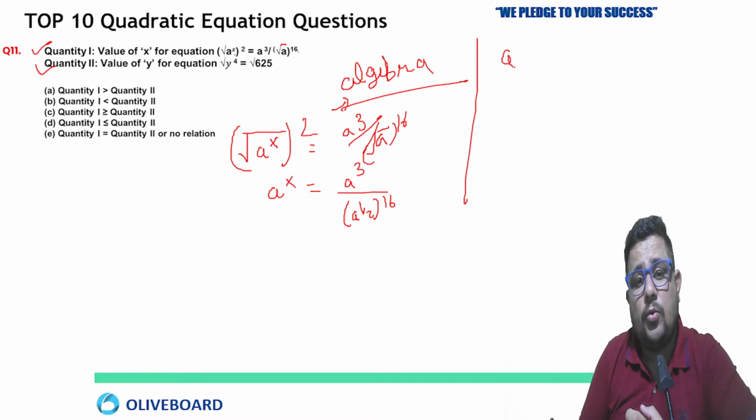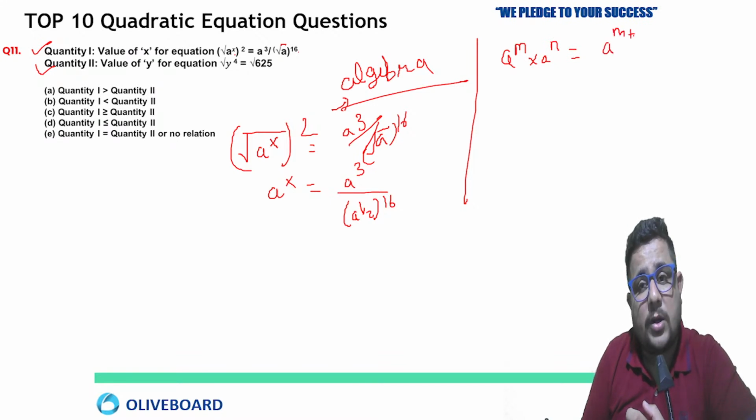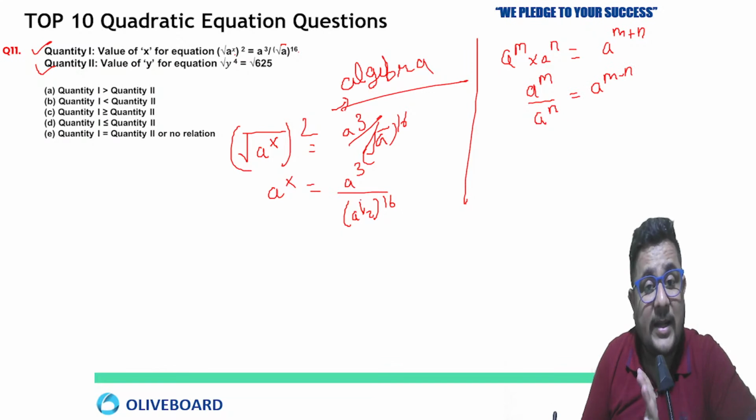The basic rule you must know: a to the power m multiplied by a to the power n always equals a to the power m plus n. Similarly, a to the power m by a to the power n equals a to the power m minus n when the divide case is there. So 1 by 2, so 16 by 2, so it is going to be a to the power 8.